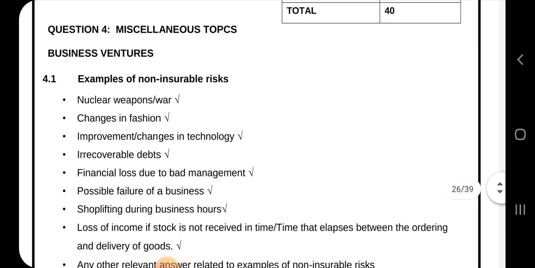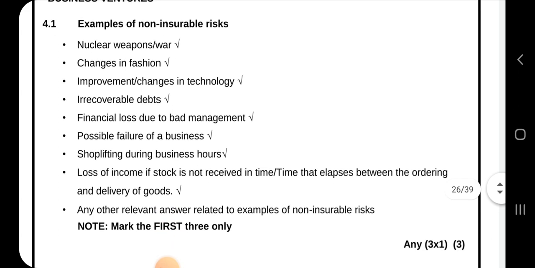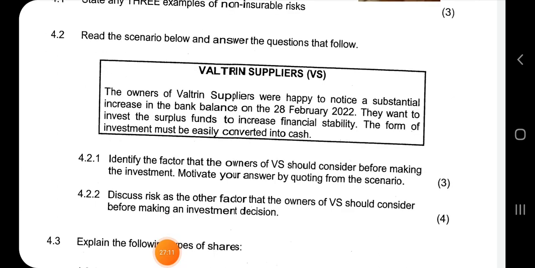It's miscellaneous topics, so it's a combination of question 2 and 3. And then examples of non-insurable risks that you cannot insure: nuclear weapons, change in fashion, change in technology, irrecoverable debts, shoplifting during business hours, and possible failure of a business. All those are things that cannot be insured. So let's look at 4.2.